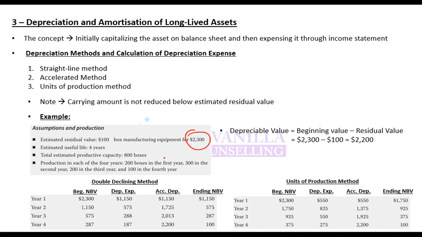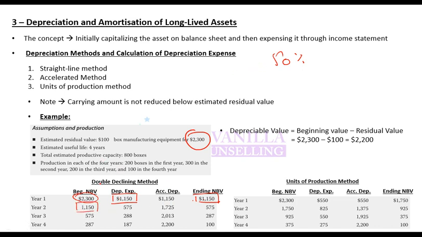Now moving on, how do you do this? You start with 2300, your beginning value. How much depreciation should you charge? You should charge 50%, so you take its 50% and that is your depreciation expense. Once you have charged this, your ending value will be 2300 minus 1150 equals 1150. Any problem? Next year this becomes your beginning value.